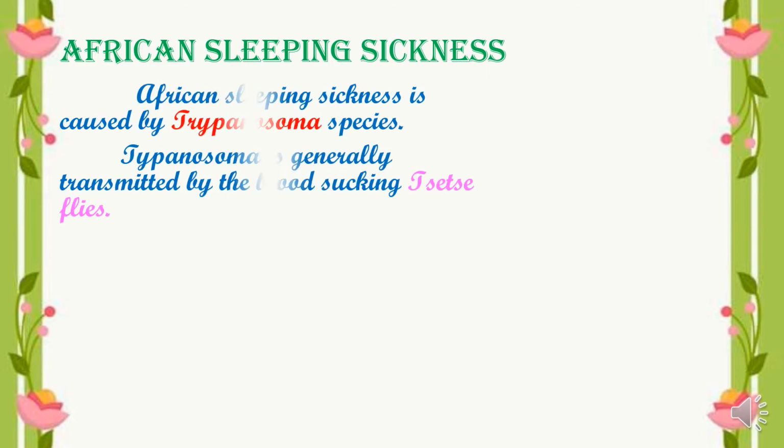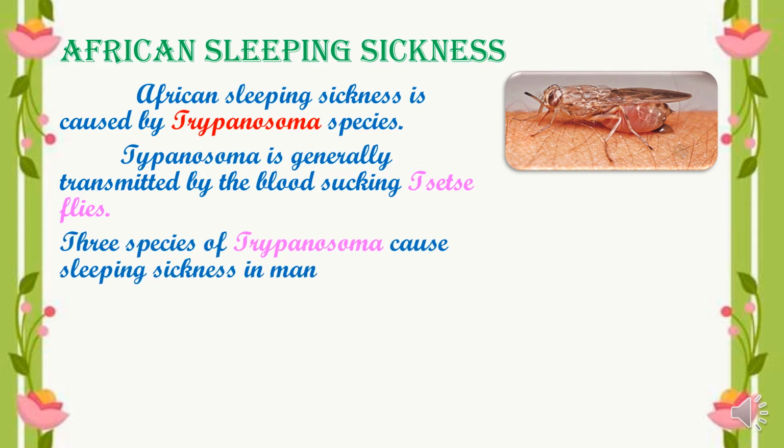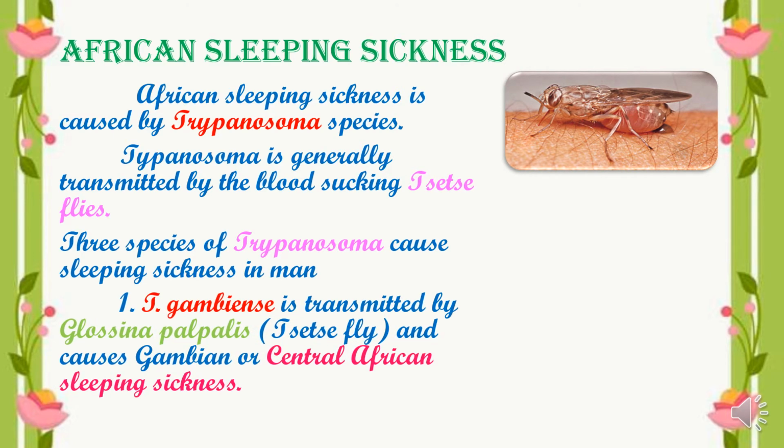The next protozoan disease is African sleeping sickness. African sleeping sickness is caused by Trypanosoma species. Trypanosoma is generally transmitted by a blood-sucking tsetse fly. Is that clear for you? The tsetse fly is responsible for transmitting the parasite called Trypanosoma. There are 3 species of Trypanosoma that cause sleeping sickness in man. First one, Trypanosoma gambiense. It is transmitted by the Glossina palpalis tsetse fly, and it causes Gambian or Central African sleeping sickness.